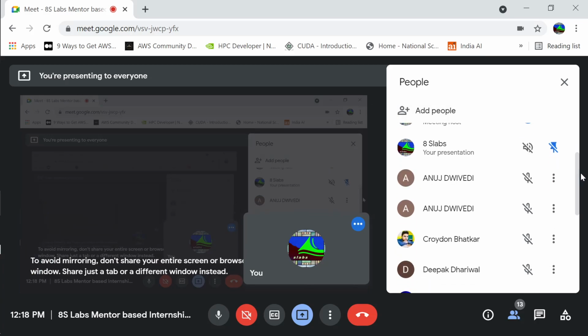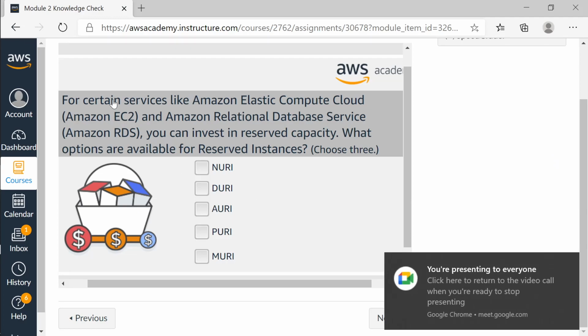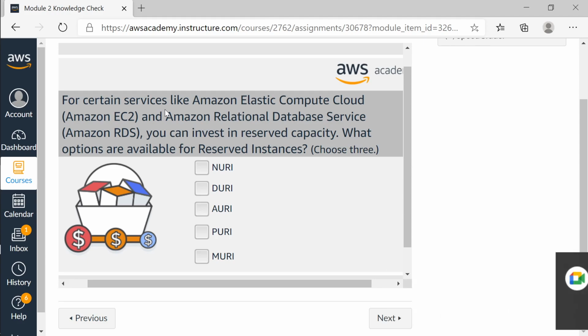Anuj, okay. Try to answer this question. For certain services like Amazon Elastic Compute Cloud and Amazon Relational Database Services, you can invest in reserved capacity. What are the options available for reserved instances?